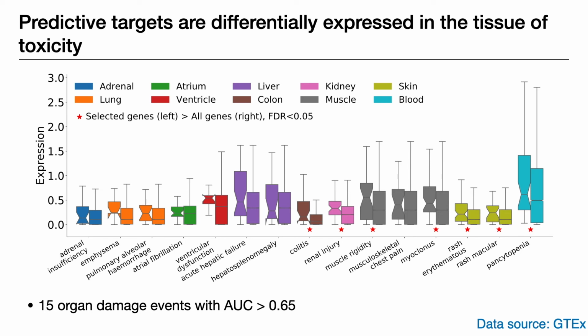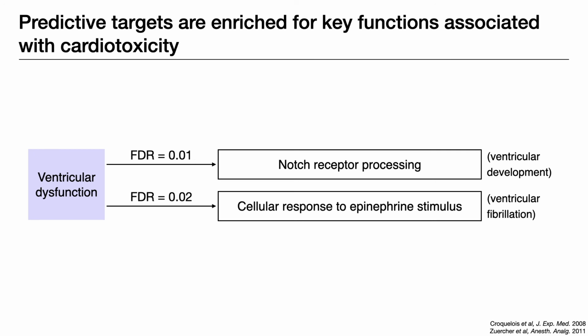To better understand the important functions of predicted targets, we performed functional enrichment analysis. And we were able to recapture some key toxicity-related functions. For instance, we found that targets predictive of ventricular dysfunction are enriched for Notch signaling pathway, which is required for ventricular development. They are also enriched for cellular response to epinephrine, which is often used in the treatment of ventricular fibrillation. So both these two function terms can play an important part in ventricular dysfunction.